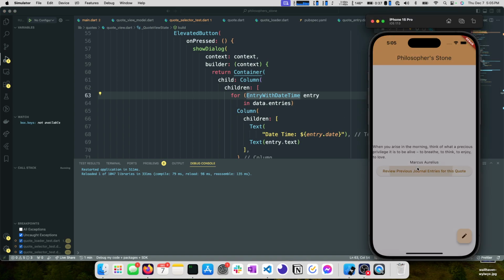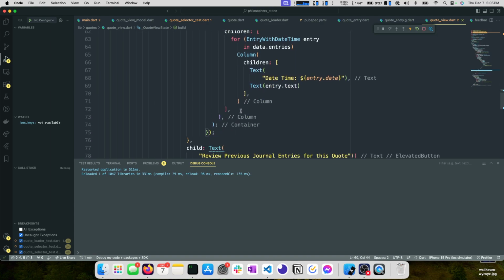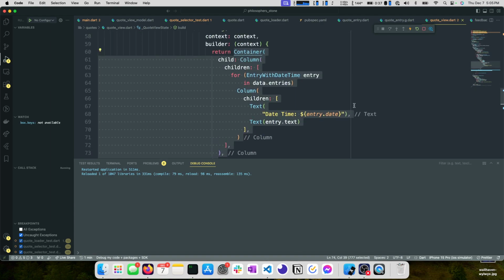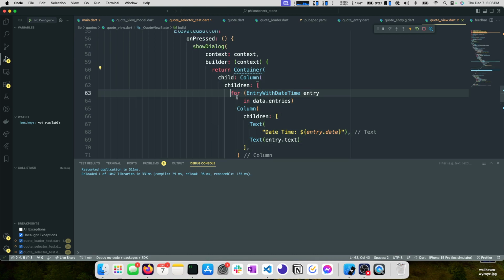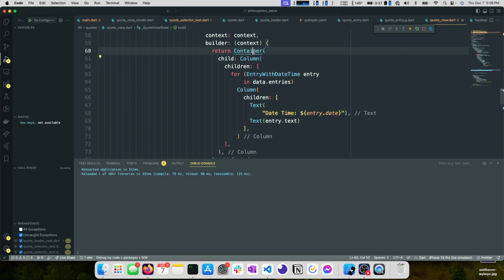Okay, so now that we're here, if we click this, nothing really happens. It's kind of interesting. The reason why is because this takes up no size. You might say, well, Brad, there's stuff inside of it. Why does it take up no size? This is an empty list. So these values never get added to this column, which is added to this container. So we have an empty column in this container, which is